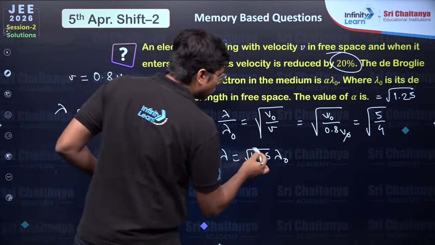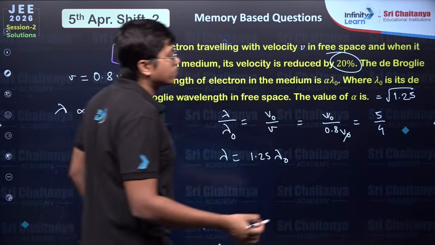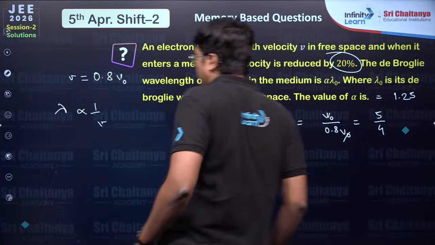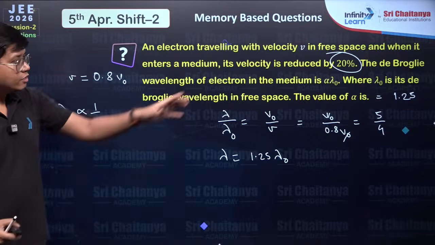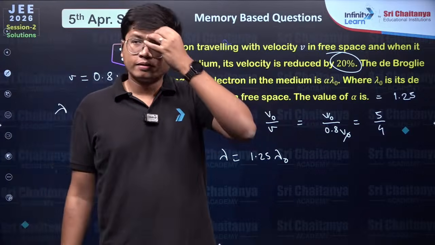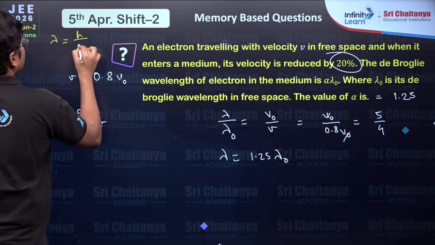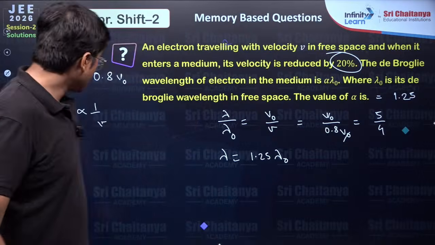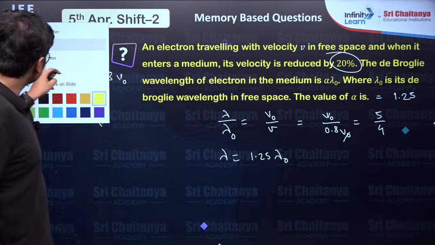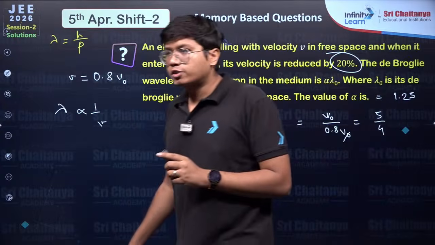There's no root. It's just 1.25. There's no root. My mistake. The answer is just 1.25. Because see, lambda is equal to h by p, right? P is just mass into velocity. My mistake. Okay? We'll move on to the next question.